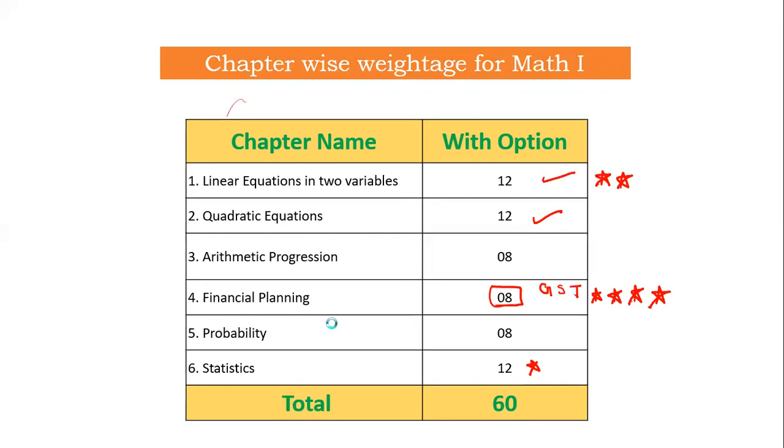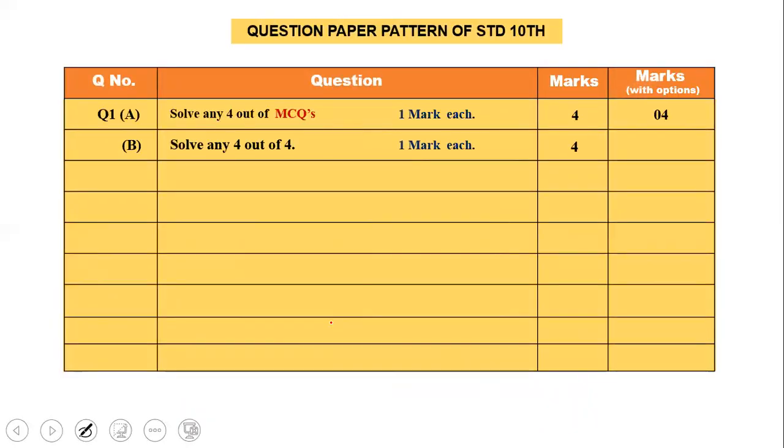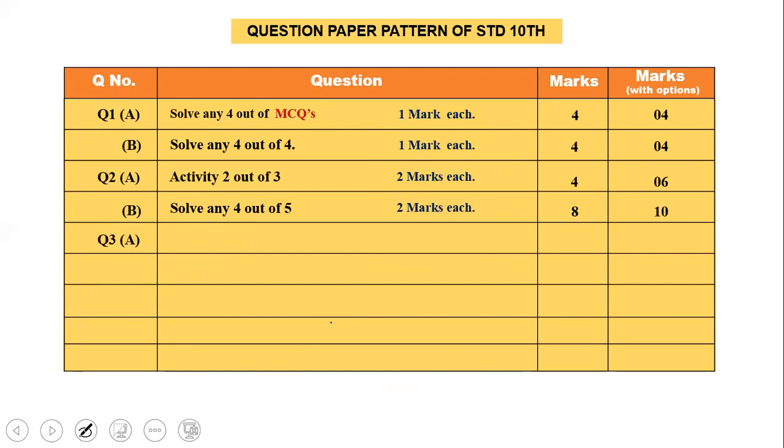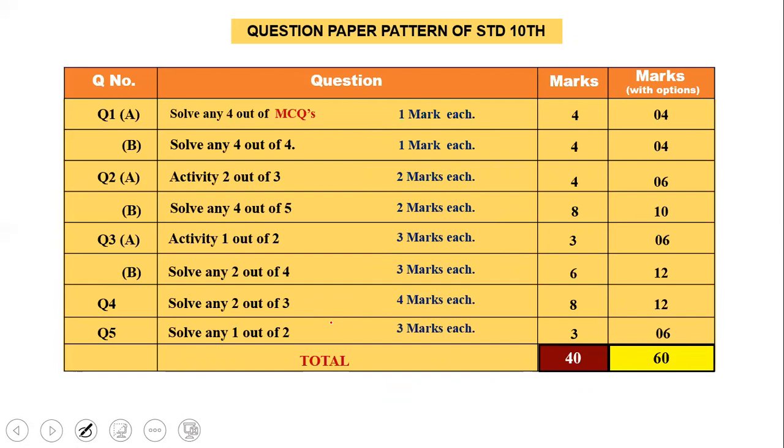Now students, this is basically the paper pattern which we had already discussed. The paper pattern remains the same. I had already taken a video on this entire paper pattern, where MCQs are there. Now, once again, question number 1, A and B are very important, because you get no options here. When I say no options, you have to solve each and every sum from question number 1, A and B. You have to solve every sum.